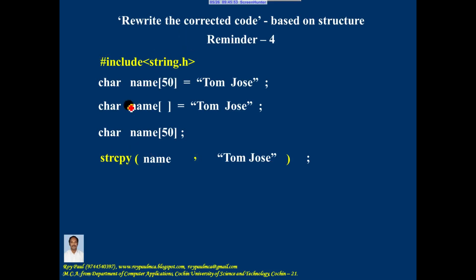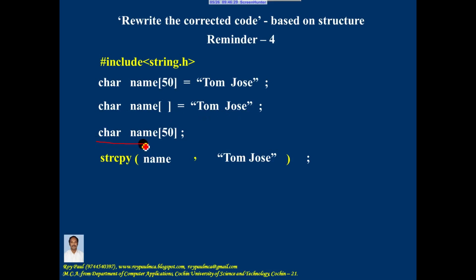So let me sum up. If declaration of the character array and initialization are done in one statement, you can use the assignment operator to assign a string constant to an array of characters. In such a situation, even the size of the array is not a must because the compiler automatically takes the size as the number of characters given here, 8, plus 1 for the null character. So automatically size is taken as 9.